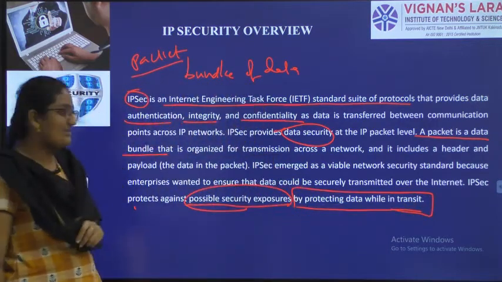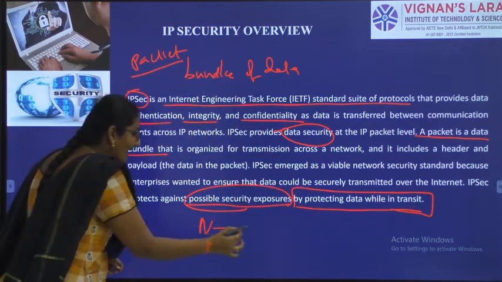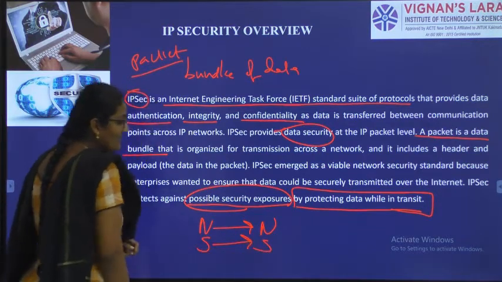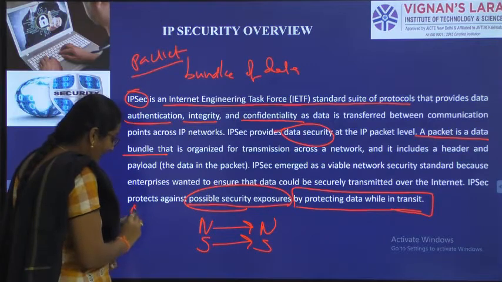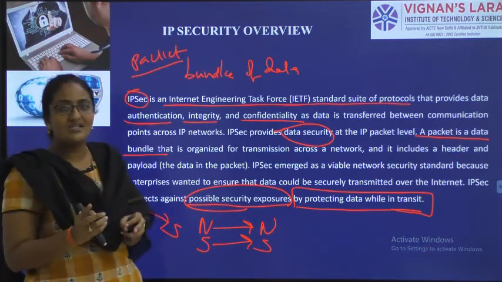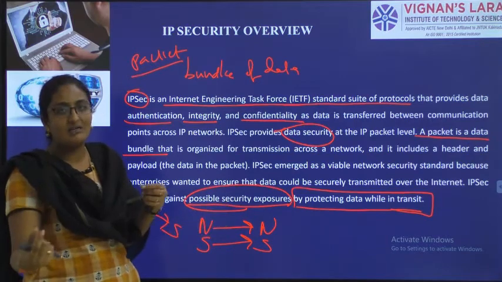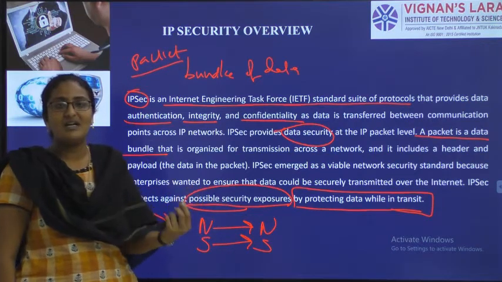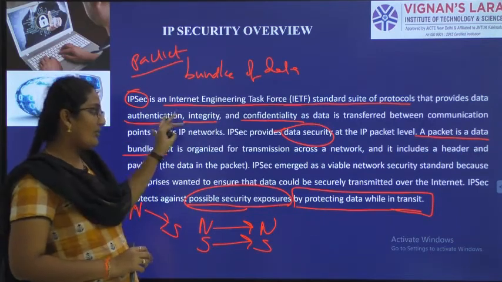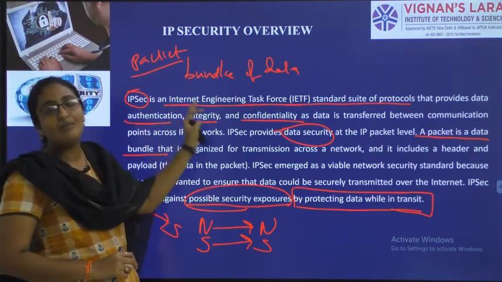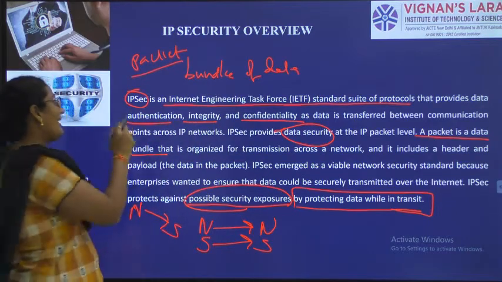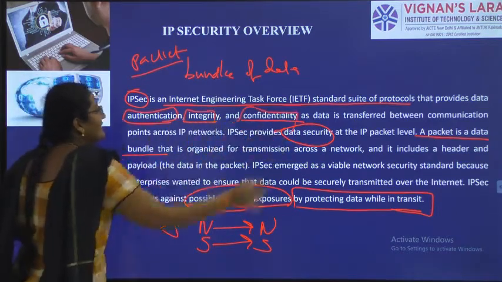While data is in transit means there can be communication network to network, system to system, or network to system also. If you want to transfer data from one network to another network, or from one system to another system, that data is transferred in the form of packets, and IPsec will provide security for the data in the form of packets by providing authentication, integrity, confidentiality. Simple.